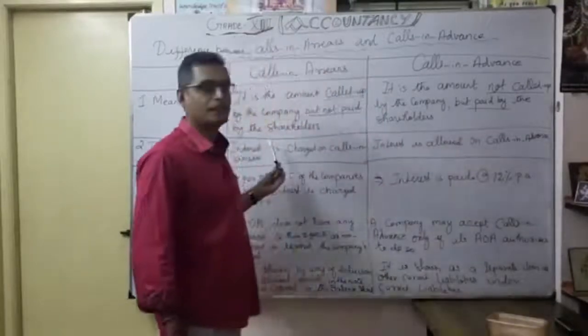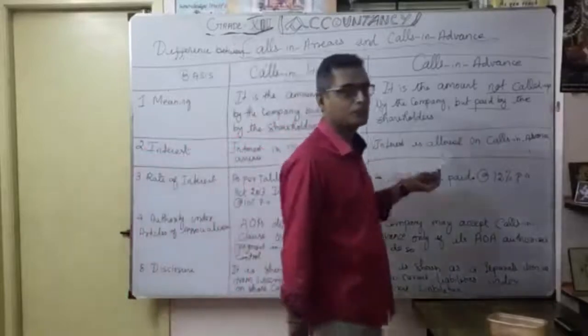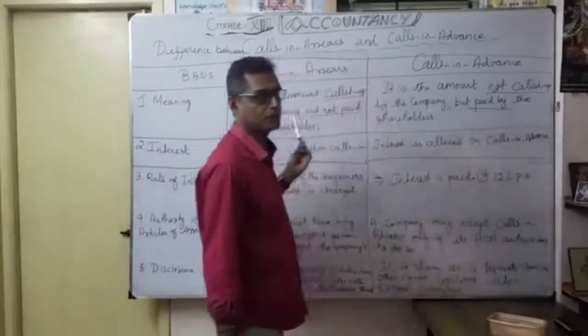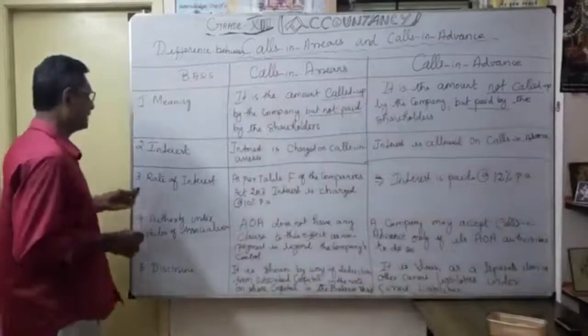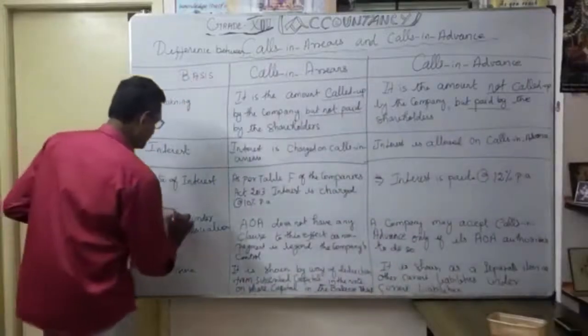Here the company has to charge. Here the company has to pay to the shareholders. That's the important meaning here, the difference. Third one, rate of interest. So what is the rate of interest?